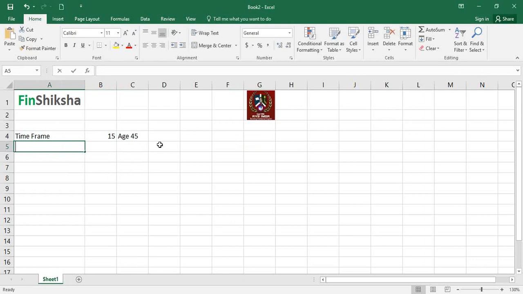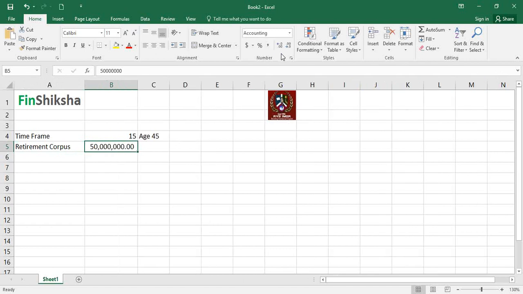The amount needed for retirement, let's name that retirement corpus needed, is 5 crores. We can also put a currency to this. So 5 crore rupees is needed.